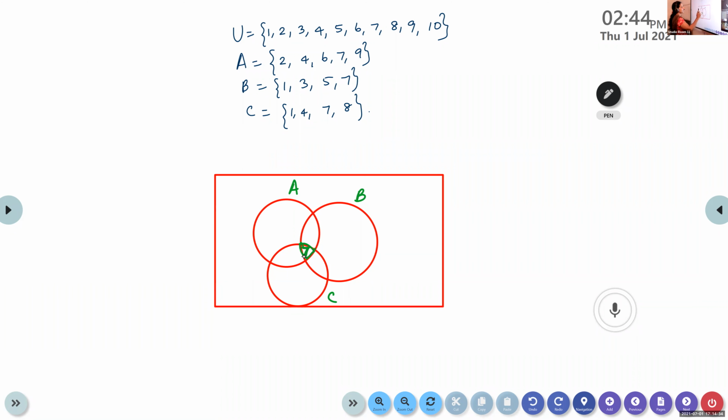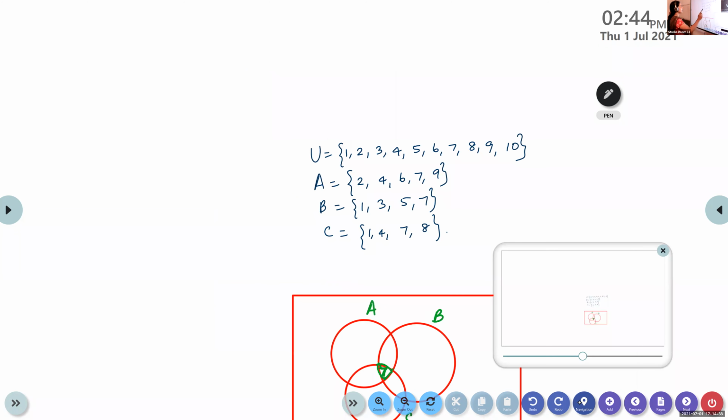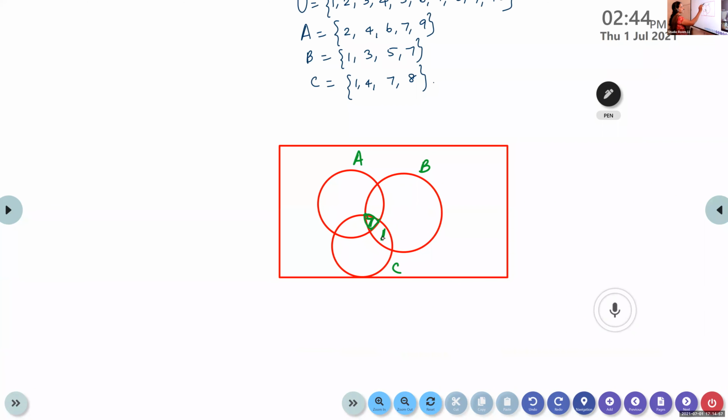Now look at the sets A and B. Which elements do you have in common for A and B? 1 is not common, 3, 5, only 7 is common. What about B and C? B and C, we have 1 and 7. So for B and C, we can write 1 as common. Now fill the remaining elements. In C, we have 1, 4, 7, 8. So 1 we already wrote, 7 we wrote, then 4, 8.